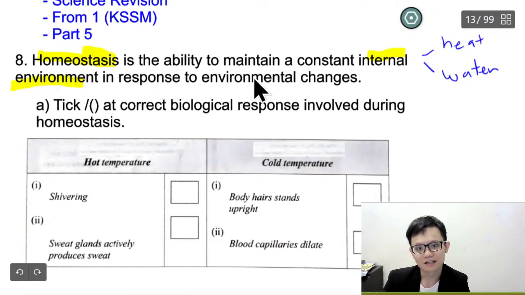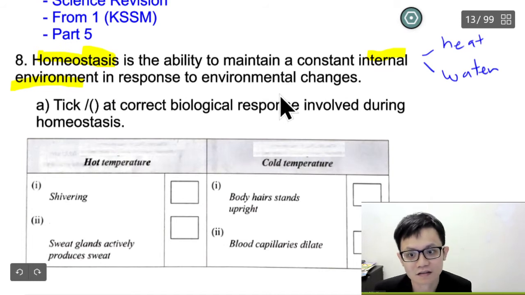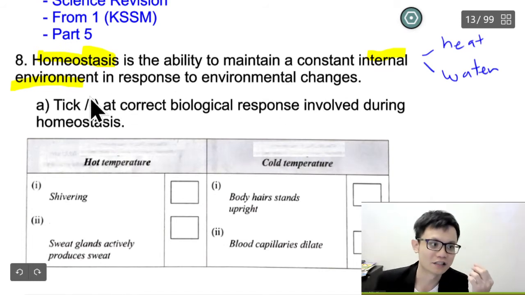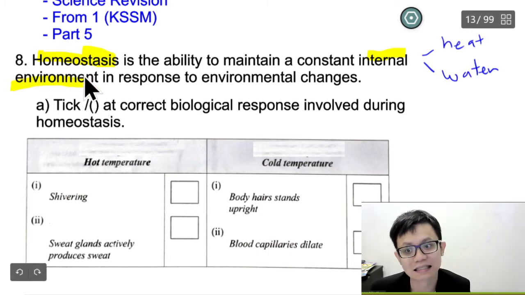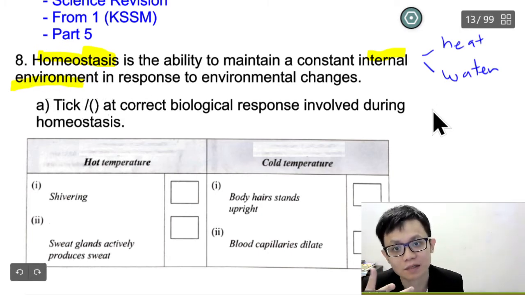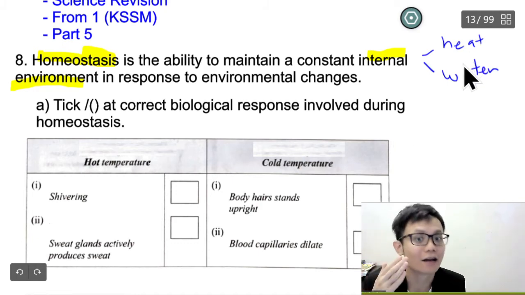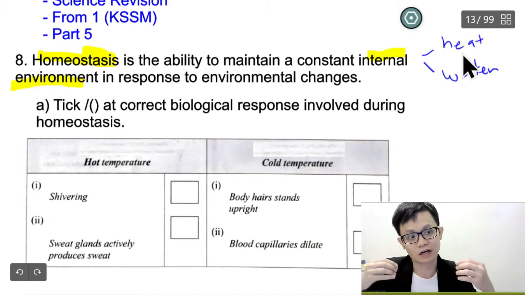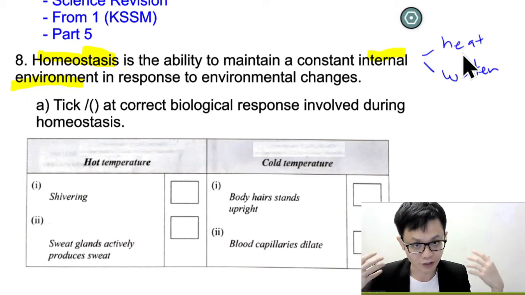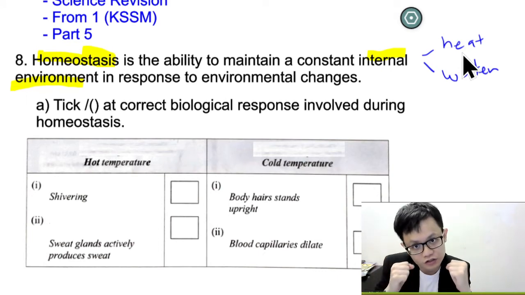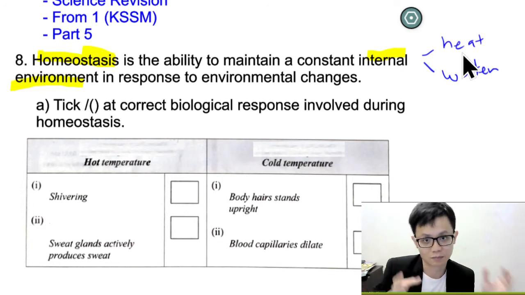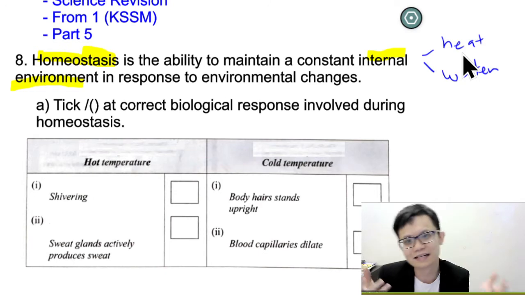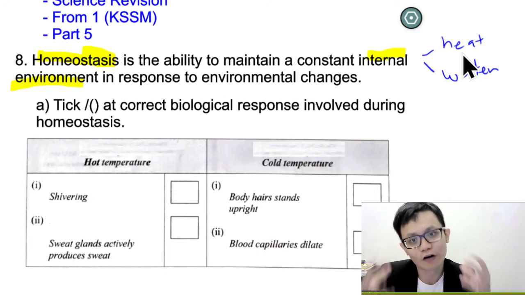Homeostasis is the ability to maintain a constant internal environment in response to environmental changes. So at first when we read the question, at least we need to know what homeostasis is. Homeostasis is to maintain the internal environment in terms of heat and water, correct or not? For example, if you are too hot, then you will sweat. If you are too cold, you will shiver. These are some of the processes we call homeostasis. We don't call it a balance process, right? We call it a homeostasis process.